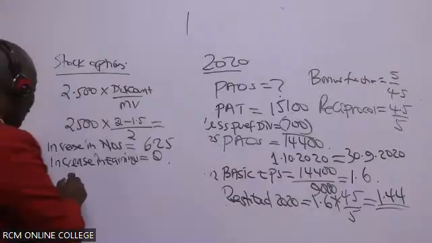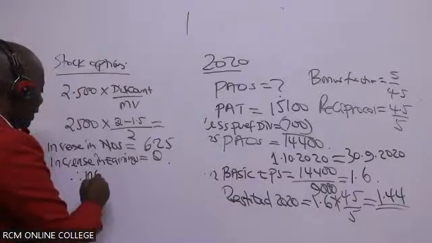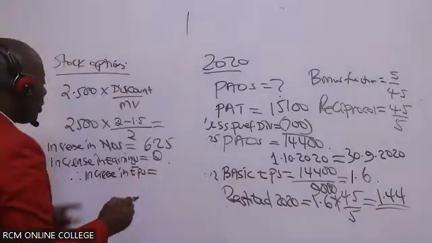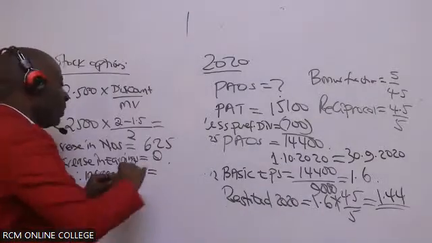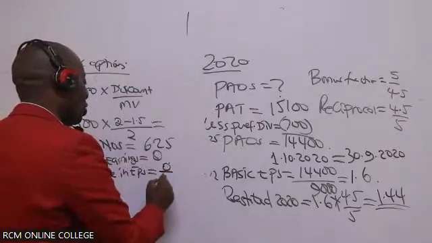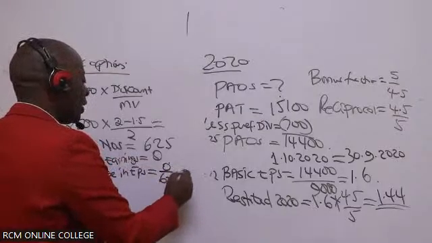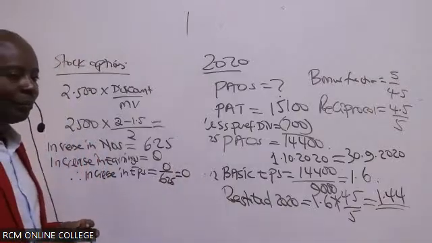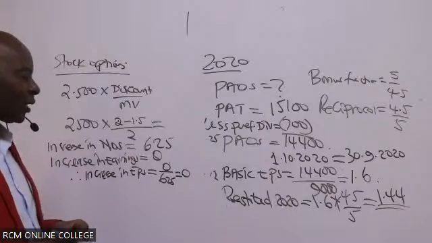And therefore the possible increase in EPS: remember, EPS is earnings over the number of new shares. So we have 0 over 625, which gives us 0.